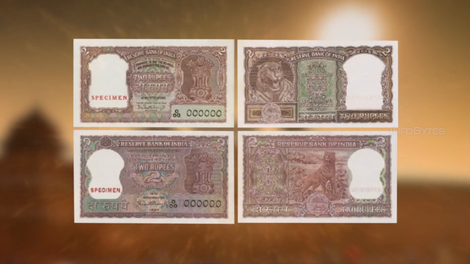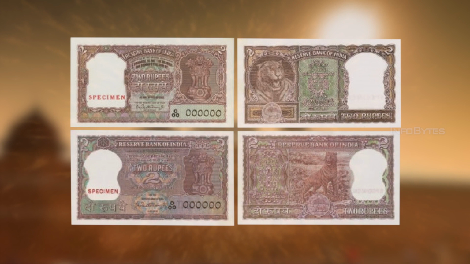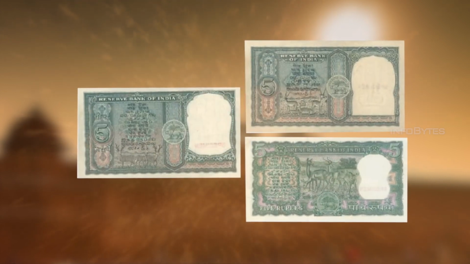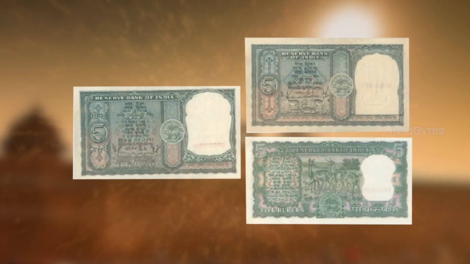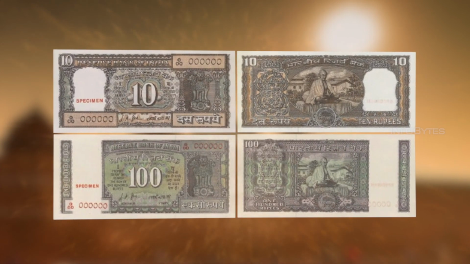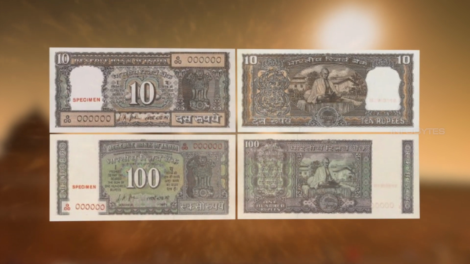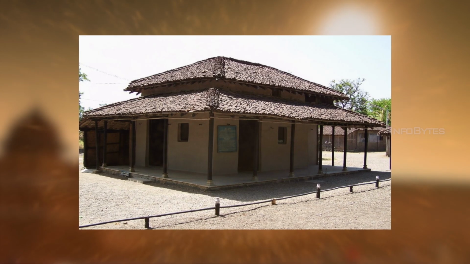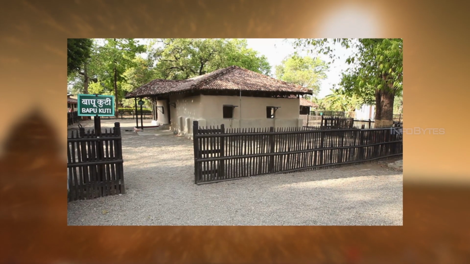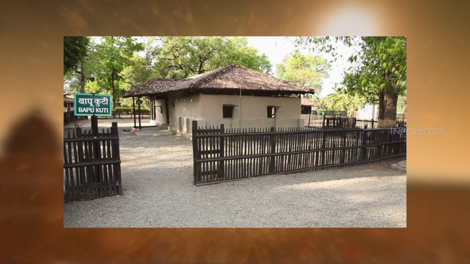Small denomination notes of rupees 2 and 5 of the early series depicted animals such as tiger, blackbuck, sambar deer and gazelles. In 1969, notes were issued depicting a seated Gandhi with Sevagram Ashram as the backdrop. Sevagram in Maharashtra is the place of Gandhi's ashram, which was his residence from 1936 to 1948.